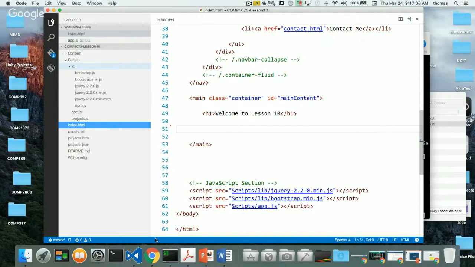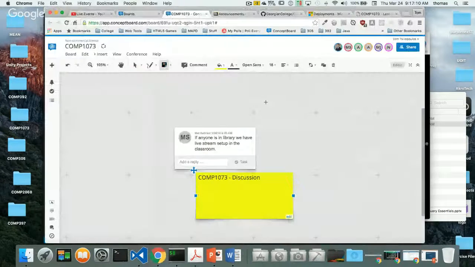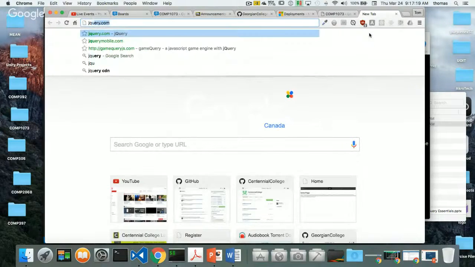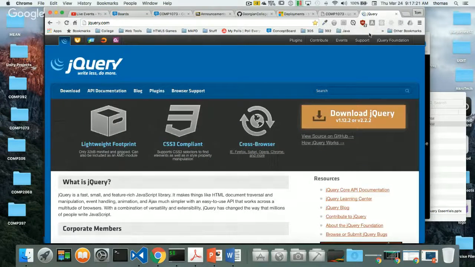If I was going to go back online, let's take a look at jQuery for a second. Let's go to jQuery.com. It looks like we're at version 2.2.2. jQuery updates fairly on a regular basis, and this can be good and bad.